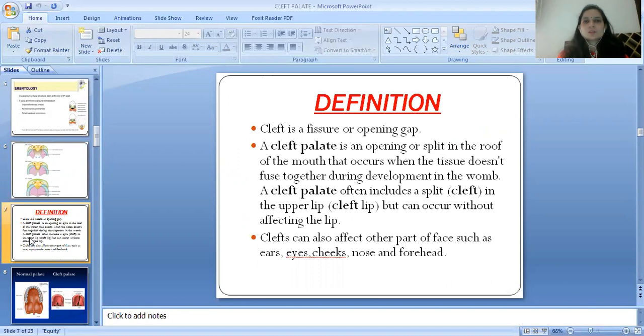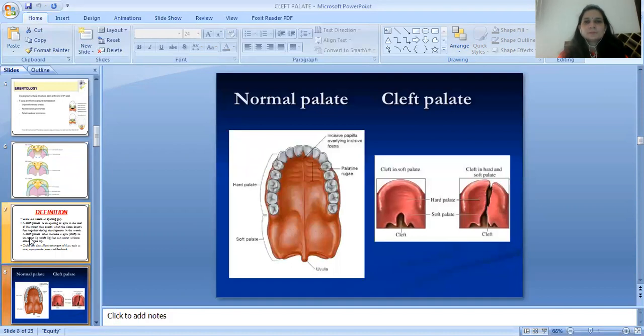Then definition. The cleft is a fissure or opening gap. A cleft palate is an opening or split in the roof of the mouth that occurs when the tissue doesn't fuse together during development in the womb. A cleft palate often includes a split in the upper lip, though it can occur without affecting the lip. The clefts can also affect other parts of the face, such as the ears, eyes, cheeks, nose, and forehead.